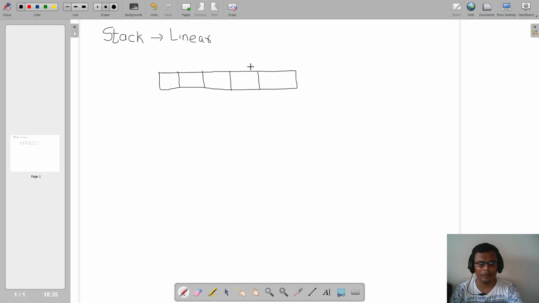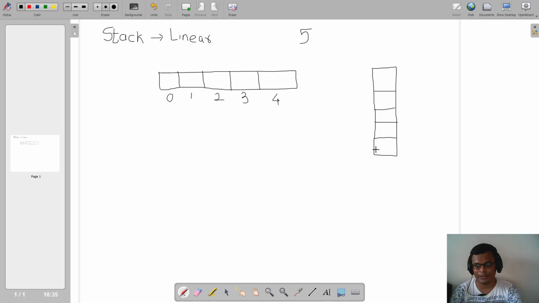When I do so, I can also represent this stack in a vertical fashion, like this. Again, I can visualize this stack as a stack of size 5: first element, then second, third, fourth, and fifth. If I think of this stack as an array, I can say this is the 0th position, this is the first position, second, third, and fourth position, because we know that the indexes in an array go from 0 to n minus 1. So I am imagining that my stack is of size 5 in this particular example.